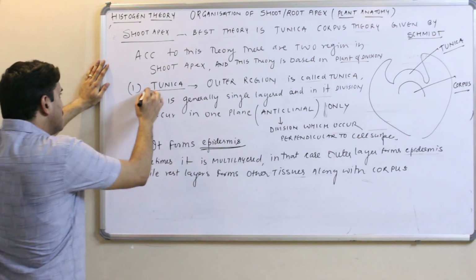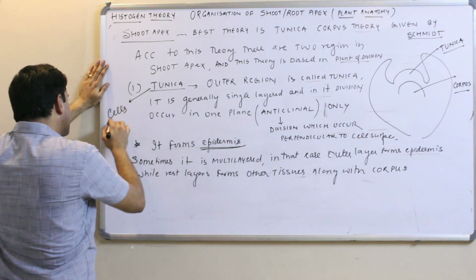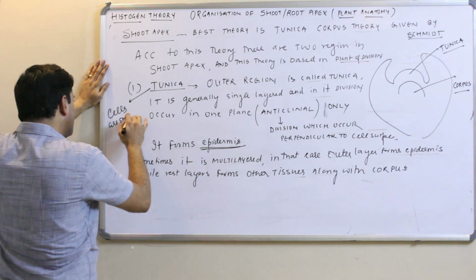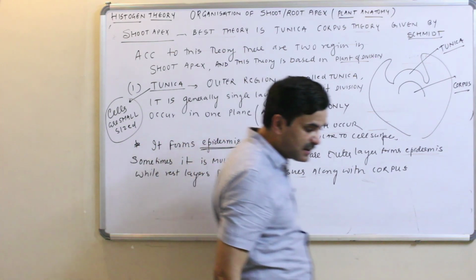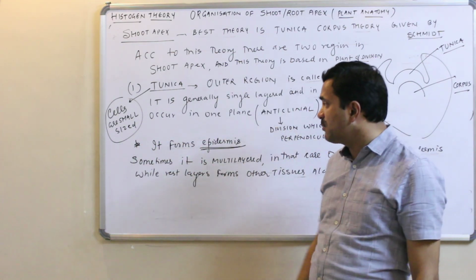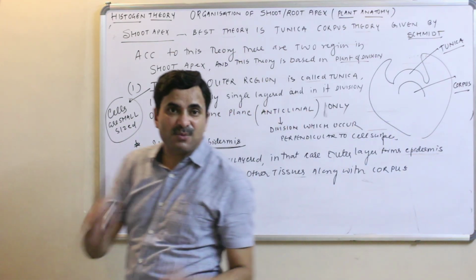One more thing, the cells are small sized. Remember this, that the cells of the tunica are small sized. Is it clear?